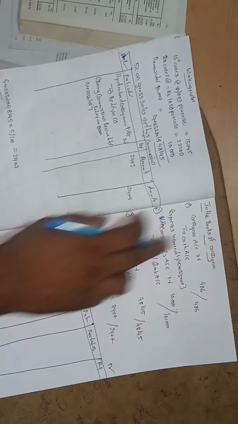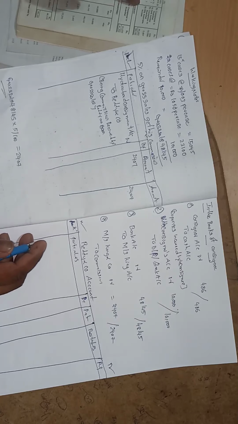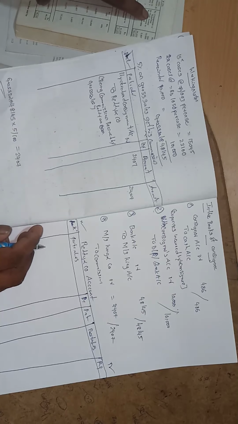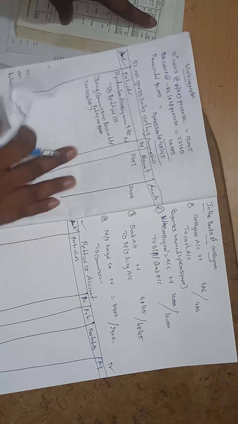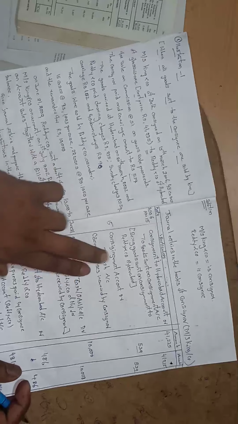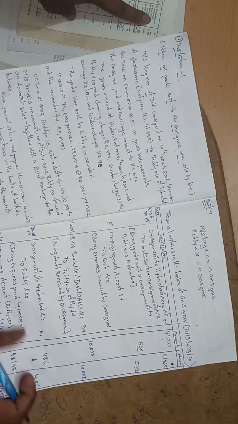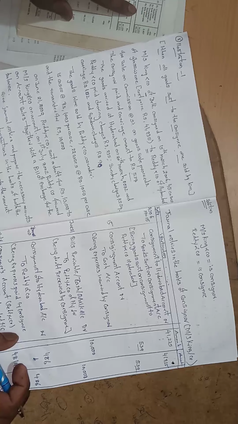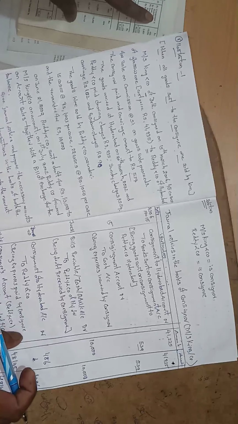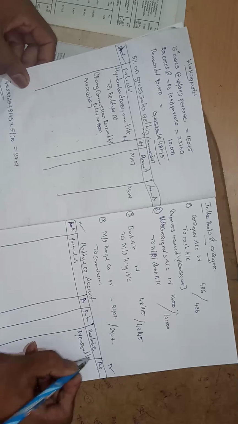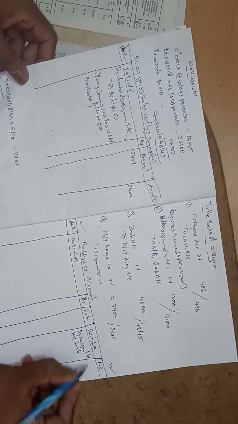So the entry will be consignor account debit to cash account. Where is the Reddy account? Consignment account debit to consignee, there is no value here. By expenses paid: the consignee paid expenses, so the entry will be consignee paid expenses, some expenses to Reddy, by consignment to Hyderabad. So the entry is 486.